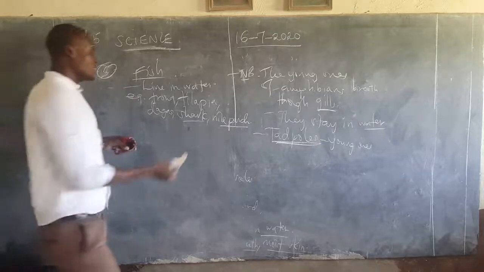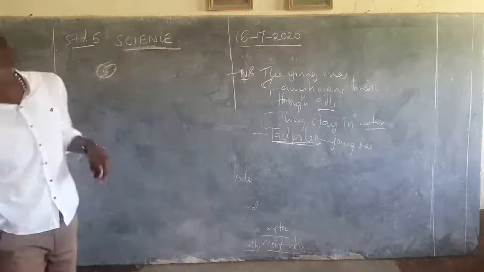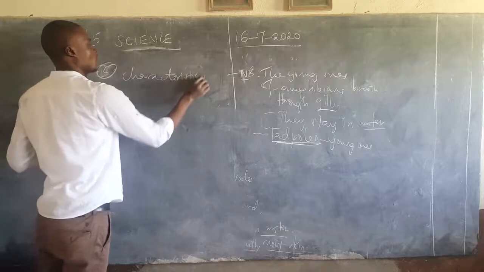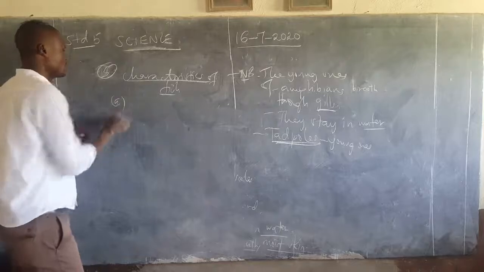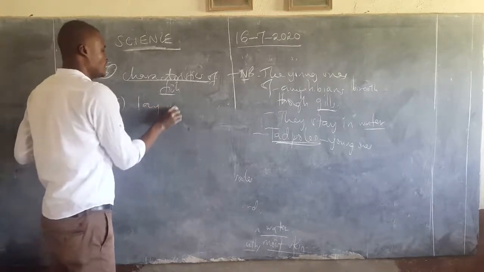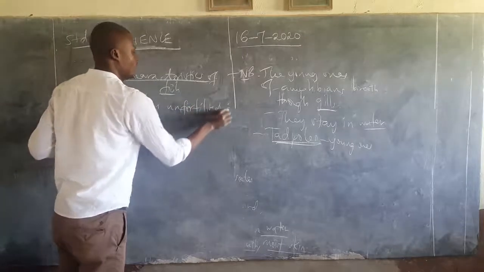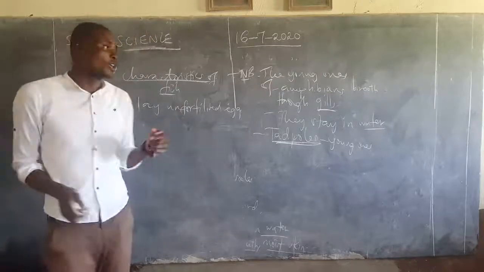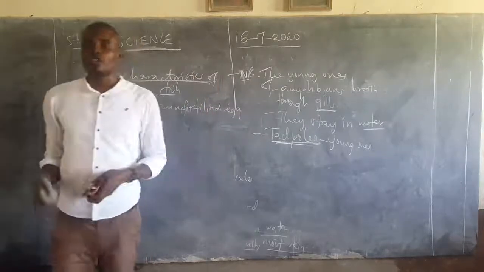We are just going to characterize very fast to get the characteristics of fish. A. All fish lay and fertilize eggs, just like the amphibians. Amphibians lay and fertilize eggs on top of water. So fish also lay eggs on water. Then the male one will come to lay eggs on top of it to fertilize it.